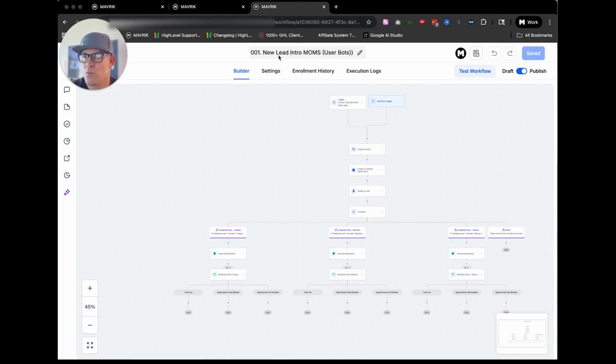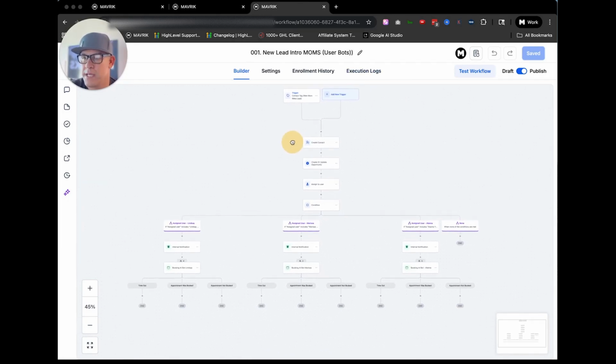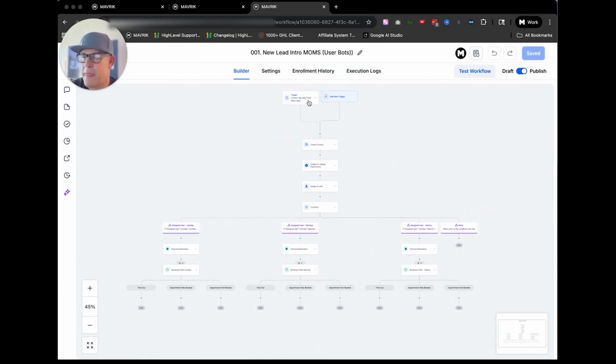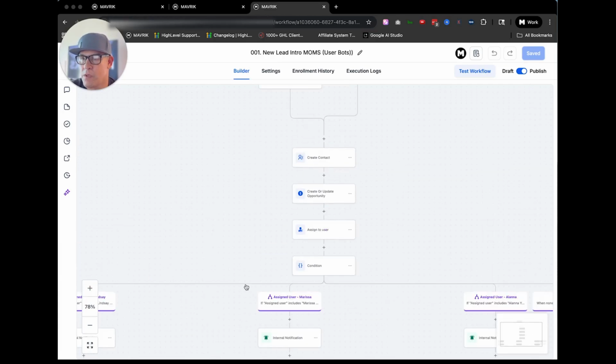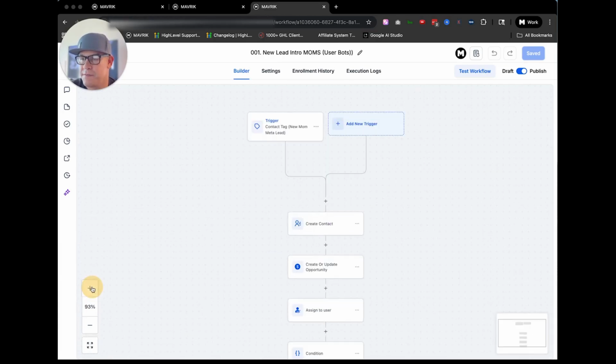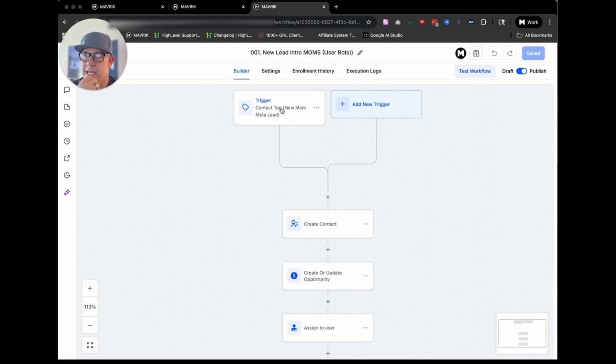So you can see here this workflow. This is our moms workflow. We're working with a company, and they're going after moms. They're looking for moms to help get their ministry going and be part of a group or start groups. And basically, if I can, I'm going to zoom in a little bit here, even tighter.